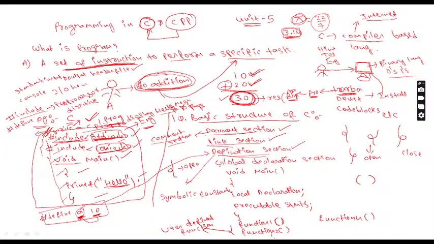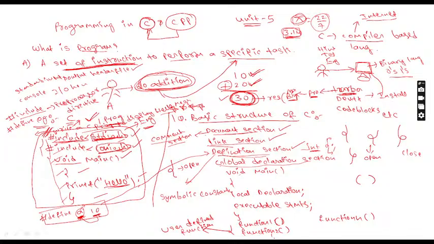Now the global declaration section means, for example, int A, which I am writing here. You will understand more in further classes. What is A here? A is a variable, an integer variable. Where did we write this statement? Above void main. So this A is also called a global variable.